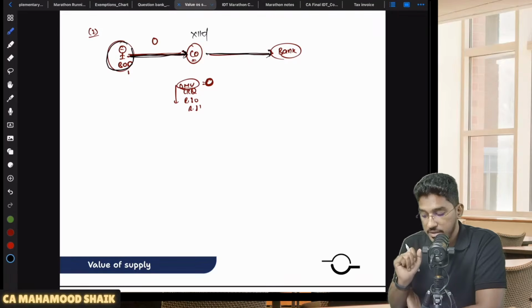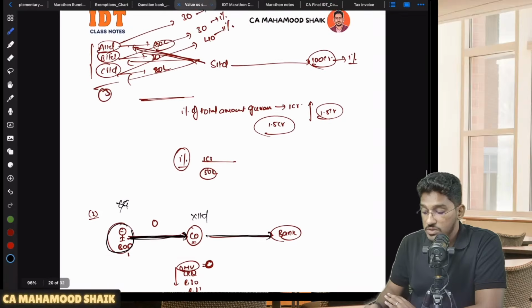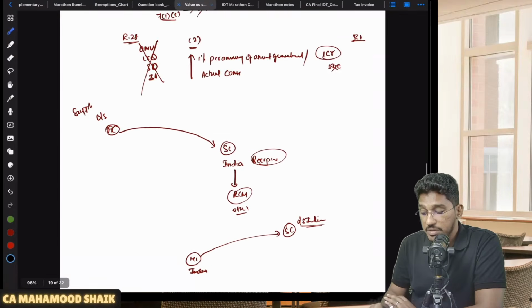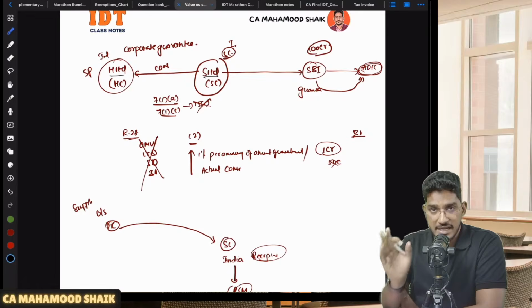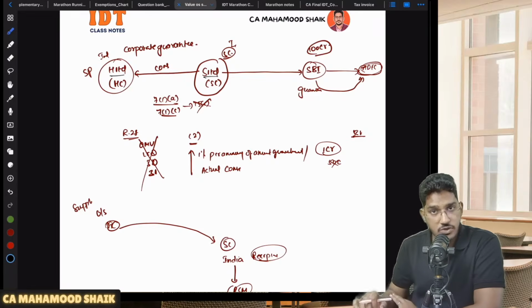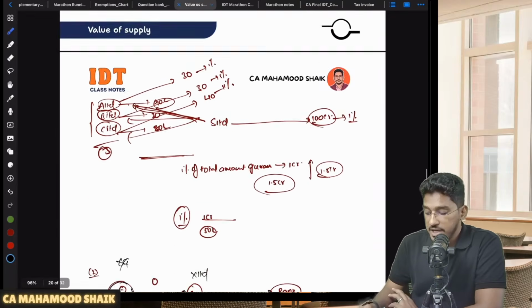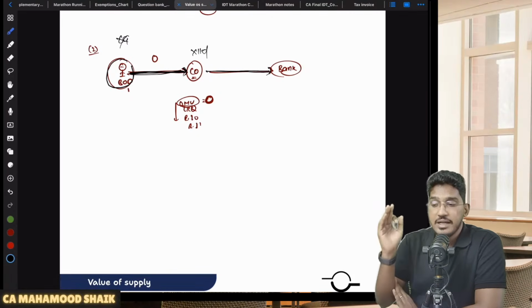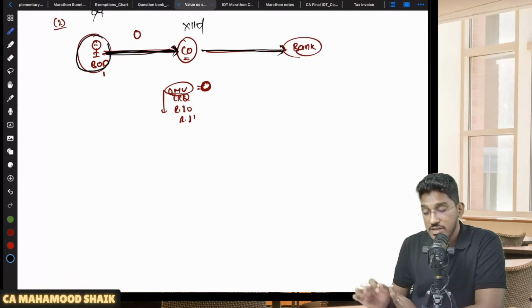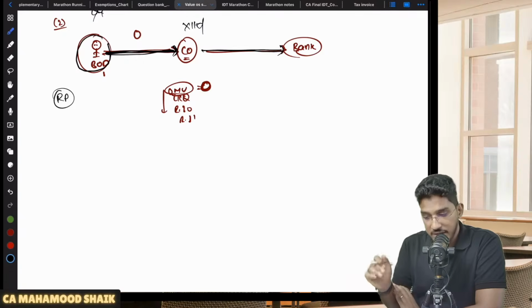Sir, are they both related? Yes, director and company are also related. But is it a corporate guarantee? No, it is not a corporate guarantee. What is a corporate guarantee? A guarantee happening between two companies, between two corporates, that is what we call a corporate guarantee. Here, if the individual board of director is acting as a guarantor for the company in which he is a director, that is not a corporate guarantee. But this is also a transaction between related persons.